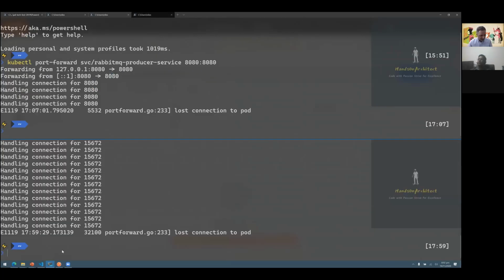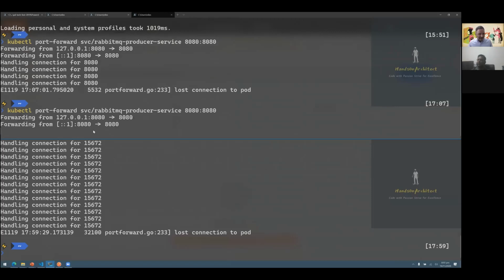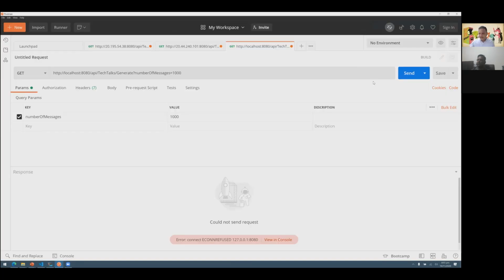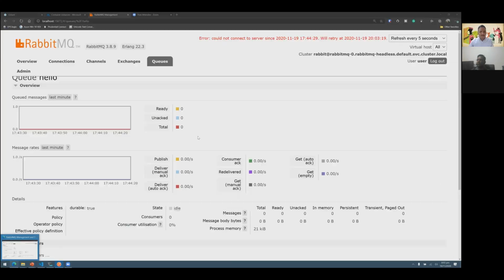Okay, so I'm doing a port forwarding for that service, and right now that service has stopped. So let me start that port forwarding again. Okay, now if I go and regenerate this, we should get 200 as the response. Yeah, we got 200 as a response, which means the request to populate those 1000 messages has been sent.